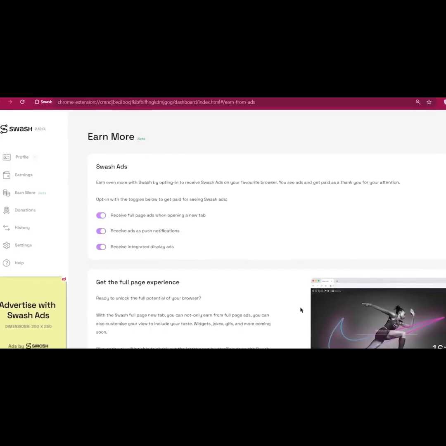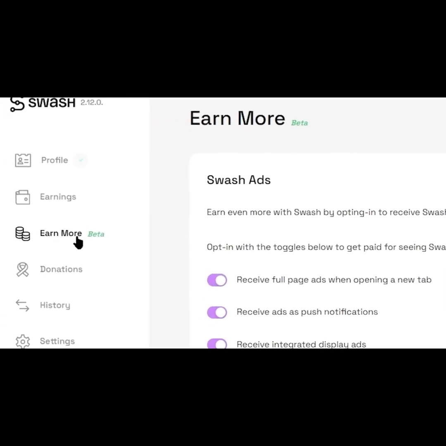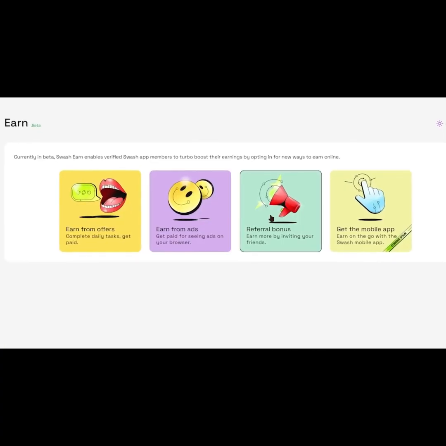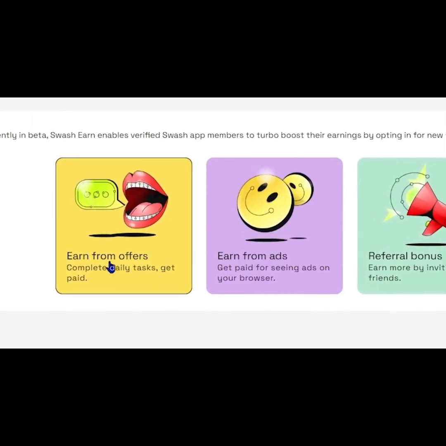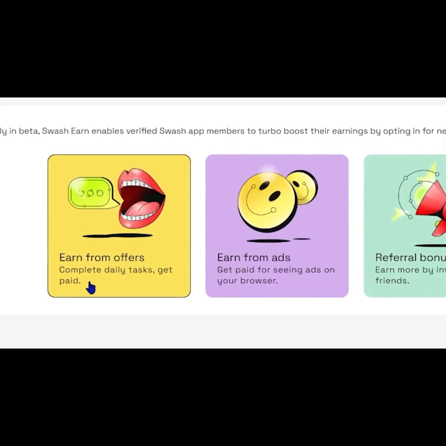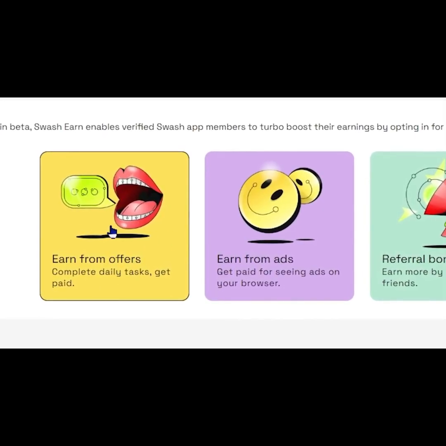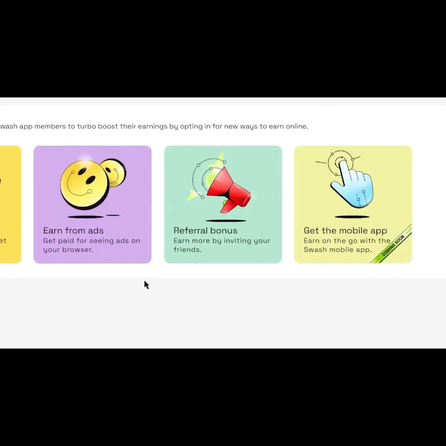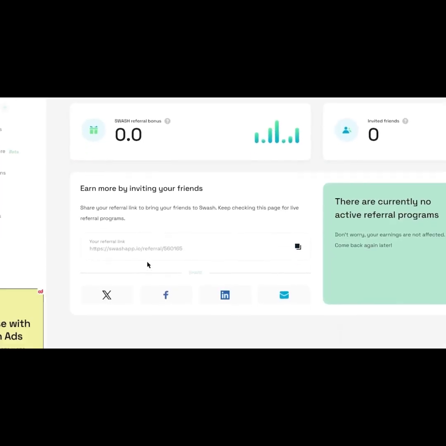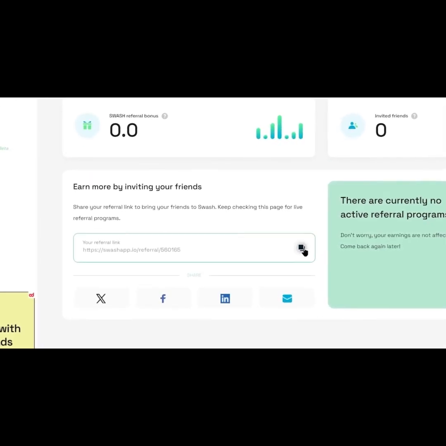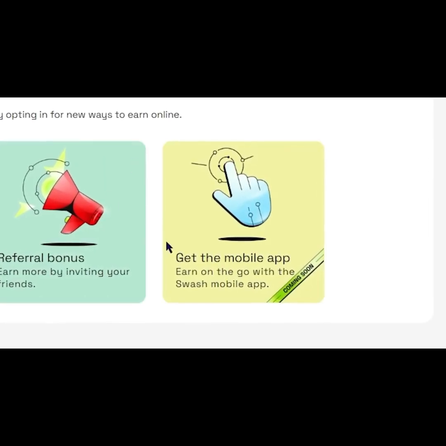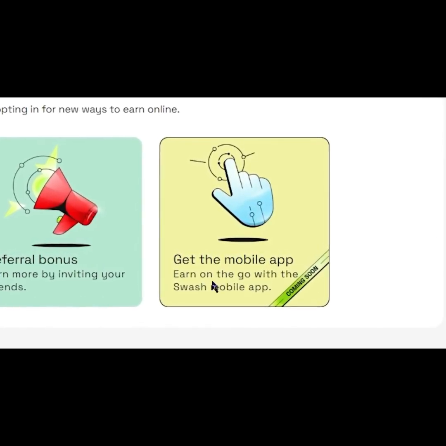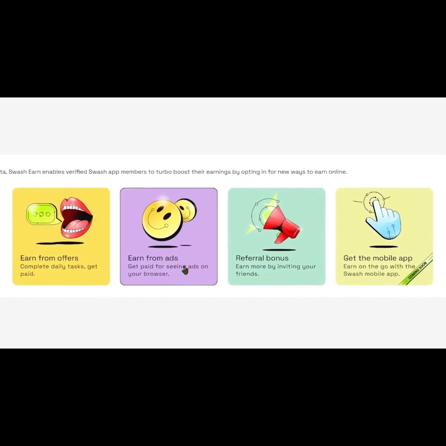Step 3, to earn 10 times more money than others. Click on the Earn More option again, and you can see that we have other options to make money other than watching Google ads. Here, you can earn money from different offers, complete surveys, install apps and games, and complete various other tasks to make money online. You can also earn from referrals by inviting your friends and family to the Swash app by sharing your referral link from there. The good news is they also have another option coming soon where you can make money on their mobile application. So you can take advantage of all these 3 different options to earn 10 times more money than others.